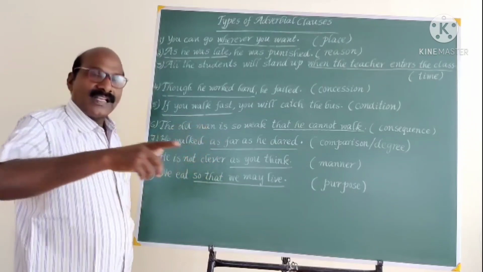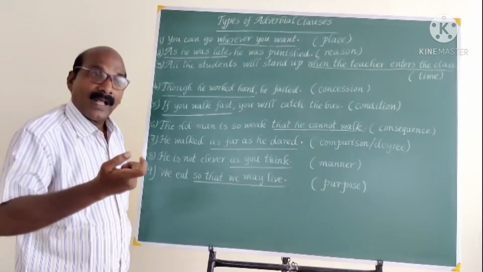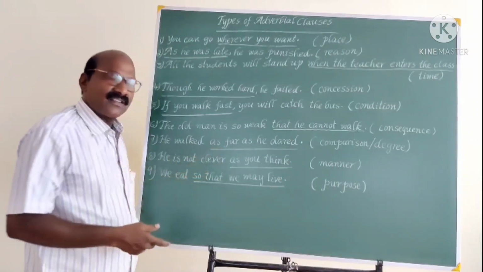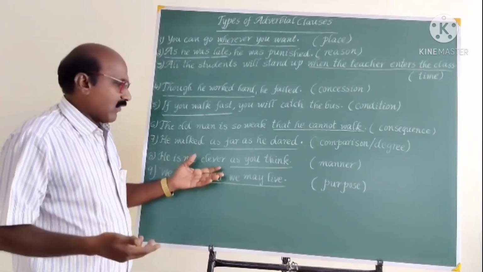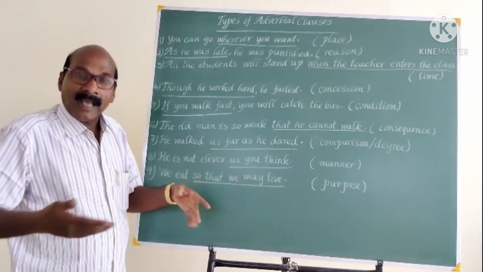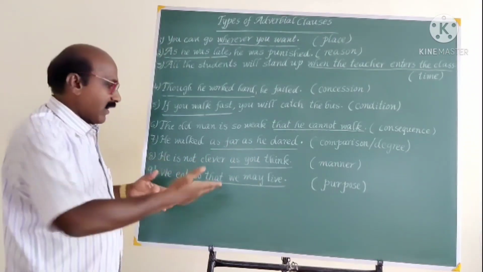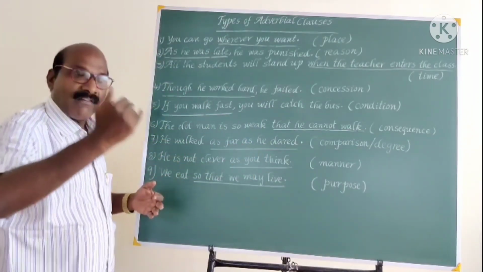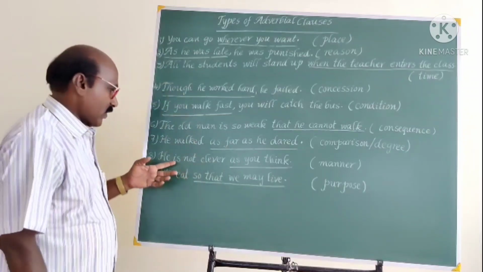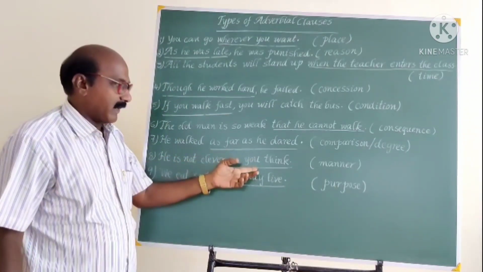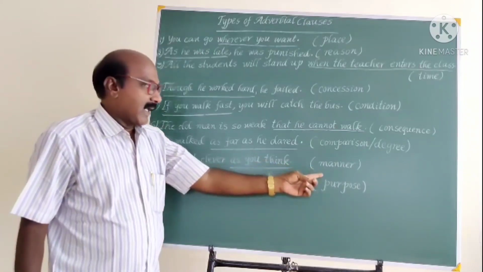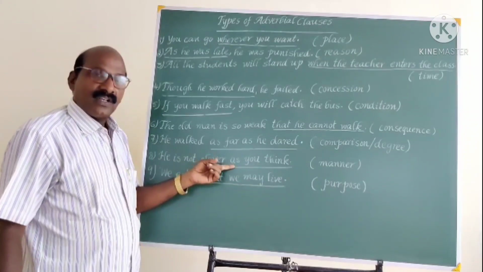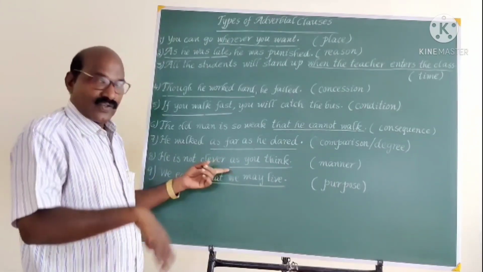And here we get this adverbial clause of manner by questioning how. He is not clever. How clever? As you think. In the manner of your thinking. He is not up to the level of your thinking. He is not clever as you think. And to indicate the adverbial clause of manner, often the word as is introduced.